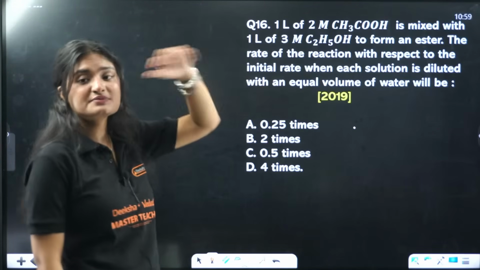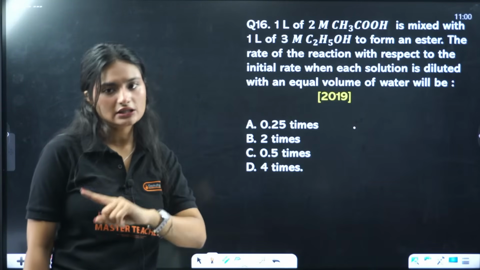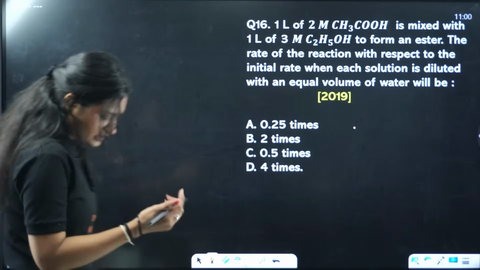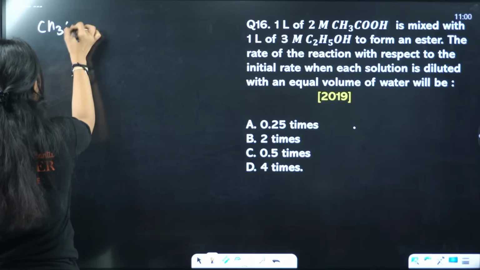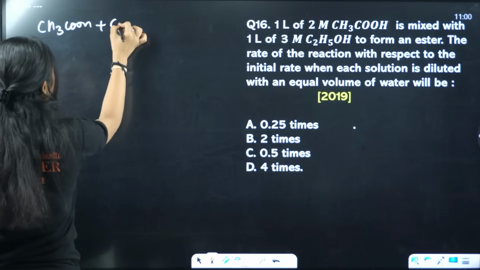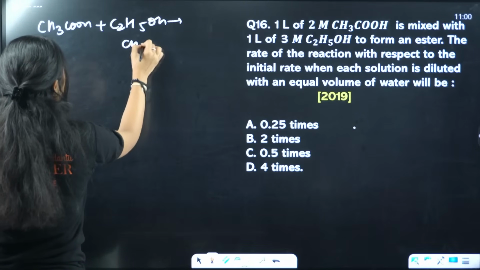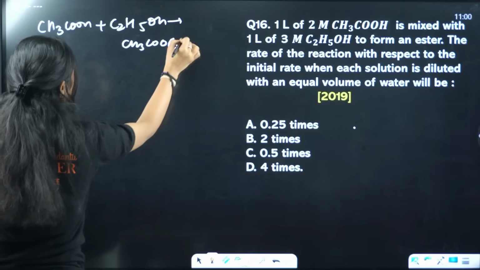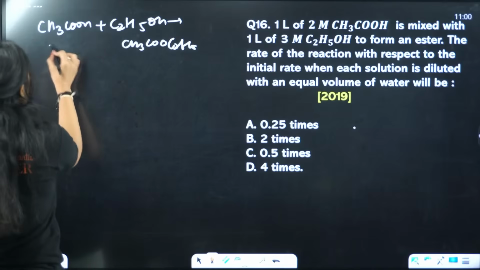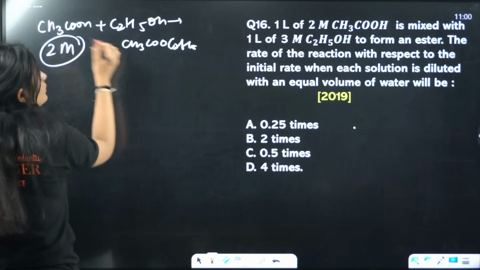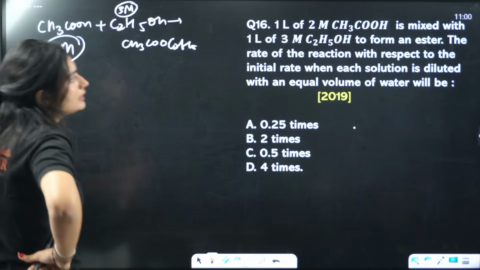1 liter of 2 M acetic acid CH3COOH is mixed with 1 liter of 3 M alcohol to form an ester. You know, right? There is a reaction, esterification, when an acid combines with alcohol. An ester is formed. This is the ester, right? Now, 1 liter of 2 M acid and 1 liter of 3 M alcohol form an ester.